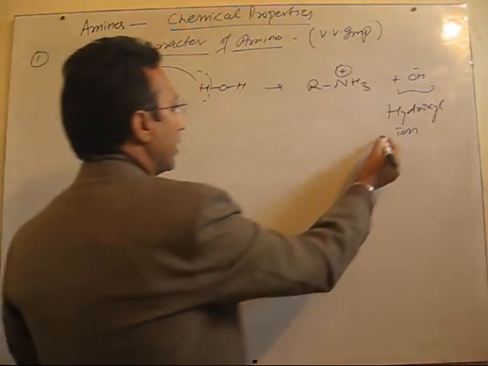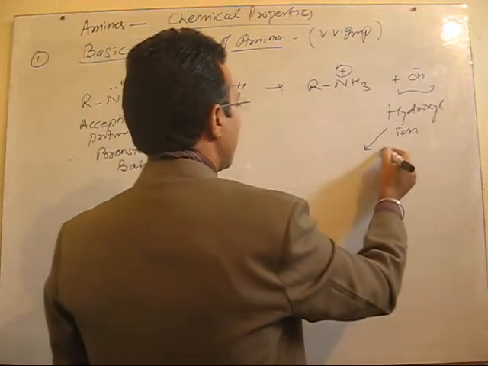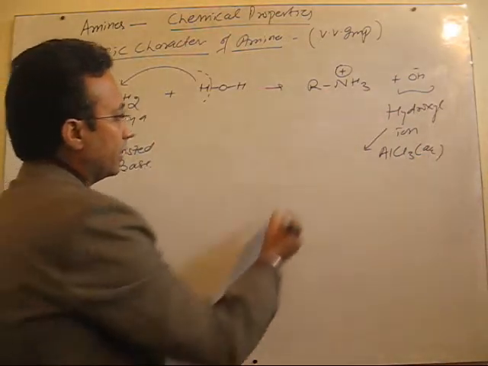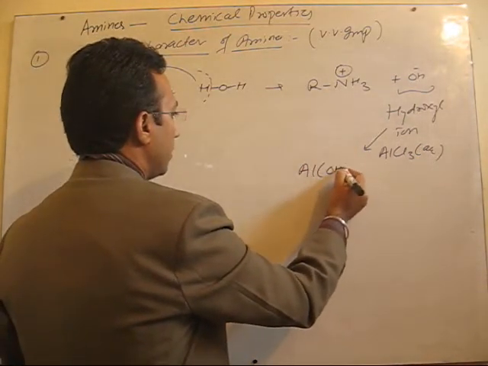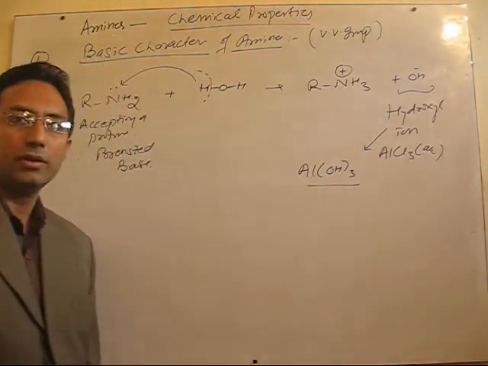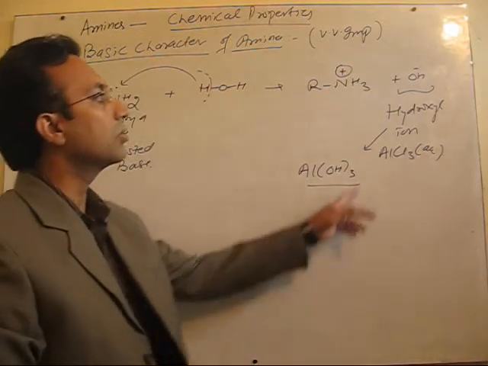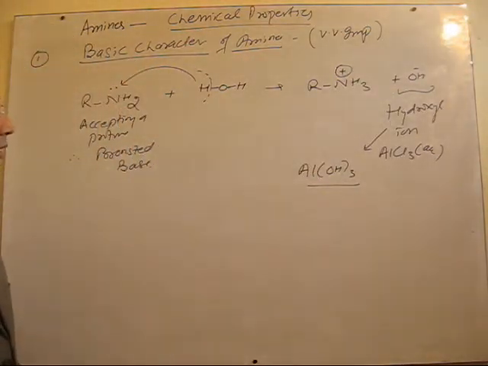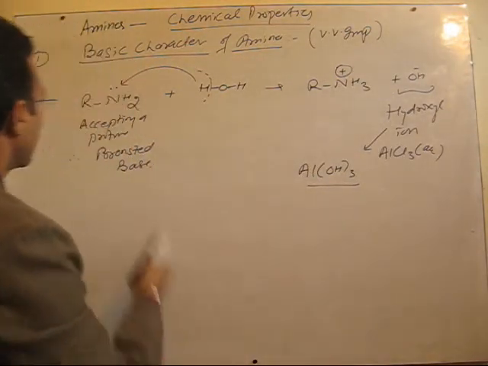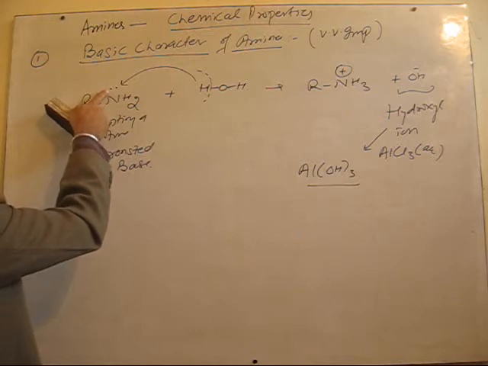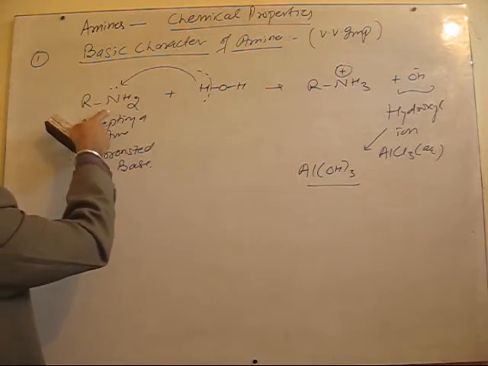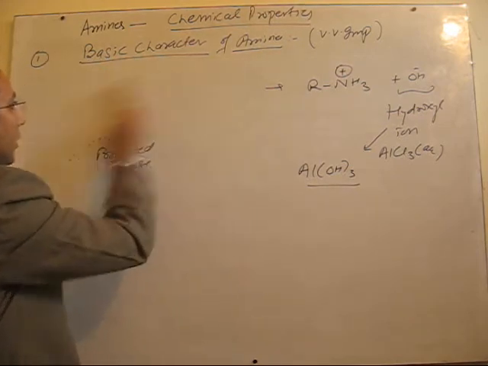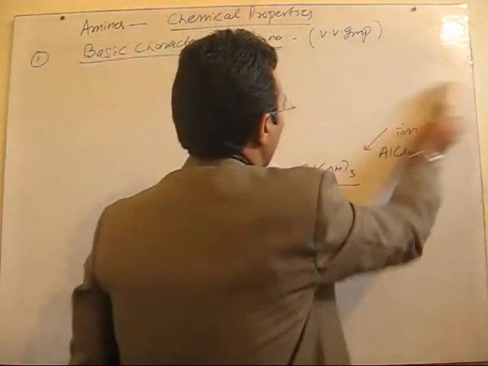Now, the presence of this hydroxyl ion can be checked if we treat this with aqueous solution of aluminium chloride, and you will get gelatinous white precipitates of aluminium hydroxide. This is experimental justification of the presence of OH negative ions, which are given when amines are added to water. Fine. So this shows the presence of a lone pair on the nitrogen is the basic cause for accepting a proton. Fine. Okay.